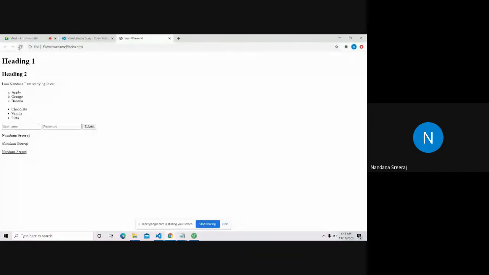Yeah, so this is kind of a text formatting that we have in HTML. We do have other CSS to make it more beautiful, but we can use HTML for these small things. And the next thing is table.